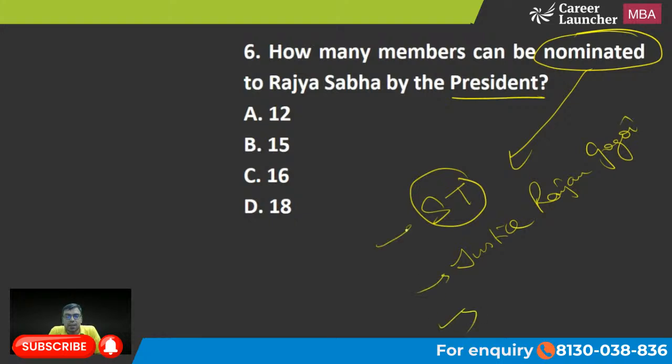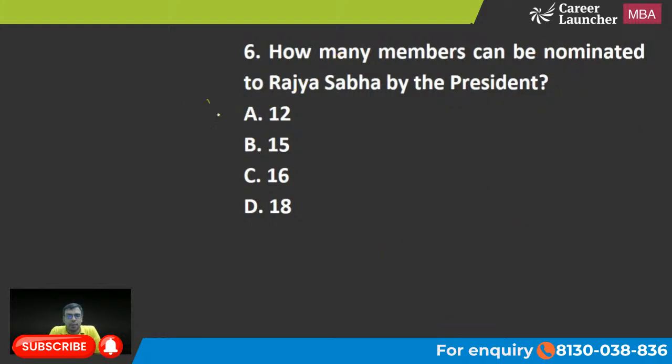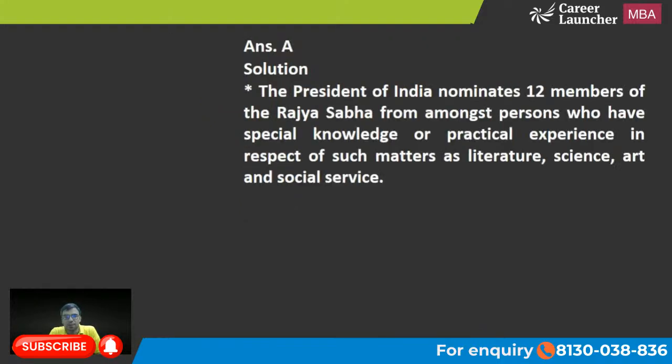Then we have other people also. Many film stars and sportsmen are also nominated from this field. So yes, actually the right answer is 12, and Moksha Shah has answered it correctly. A is the right answer to this question. The total members nominated in case of Rajya Sabha is 12. We do not have as such nomination in Lok Sabha. Okay, so we have only nominations in Rajya Sabha. So A is the right answer. Yes, Moksha and Harshit, you both are right. Very good.